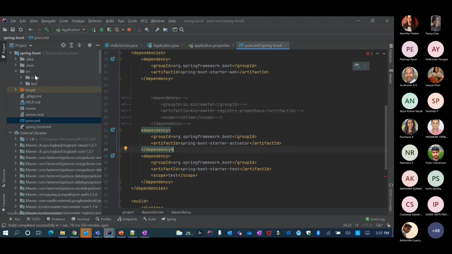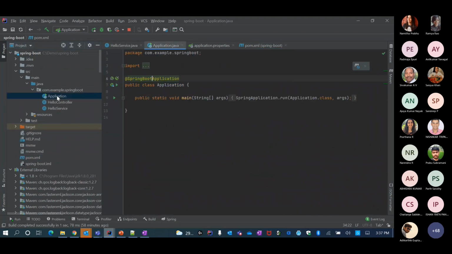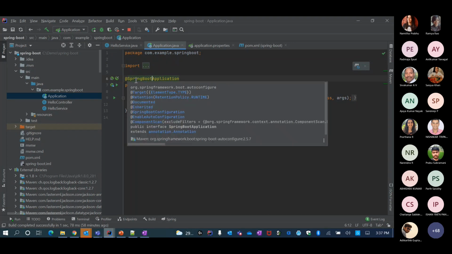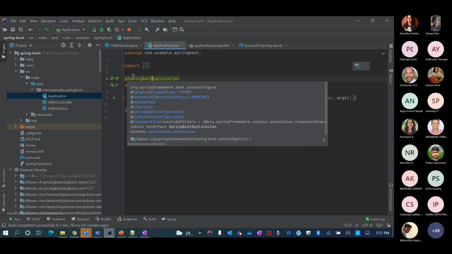So with this POM, let's see what this is. This is the starting point, and this also came by default. I did not add this. When I just downloaded, I got this. And then it says @SpringBootApplication. The most important aspect, because this is basically defining what your starting point is.